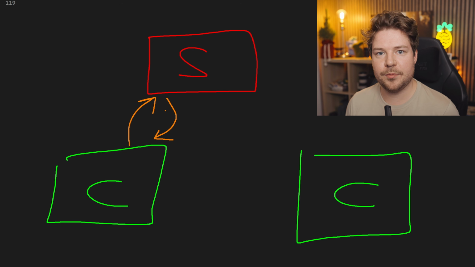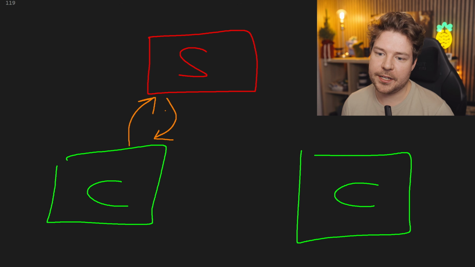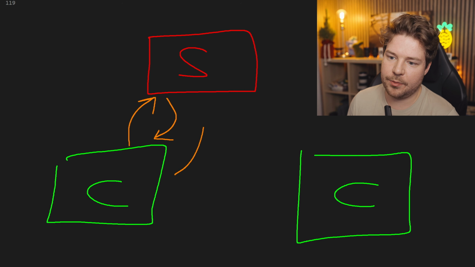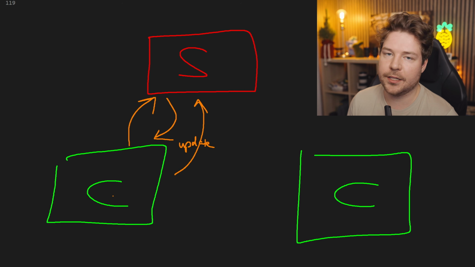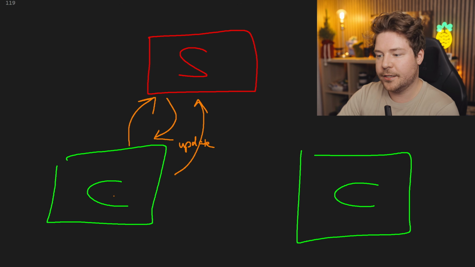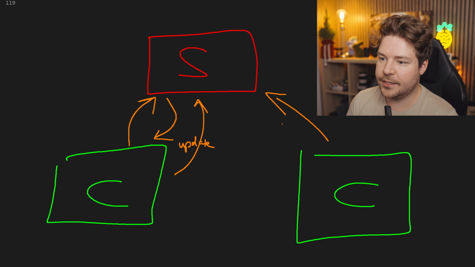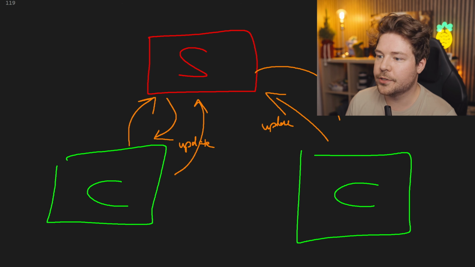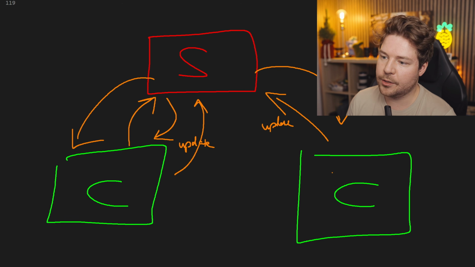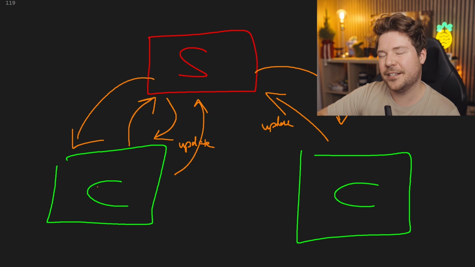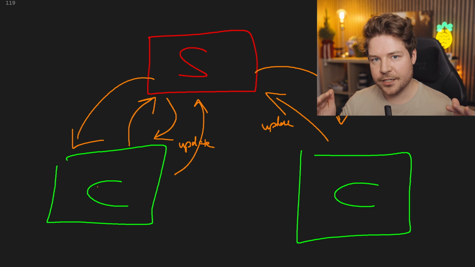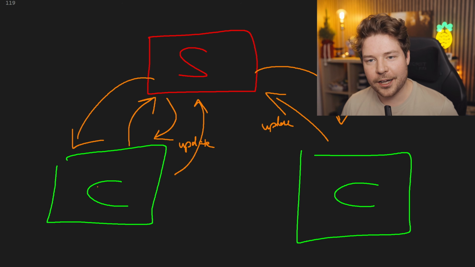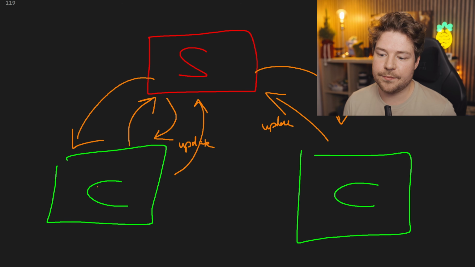And then once this connection has been established, at a certain frequency, we now need to send updates to the server. So we have to be like, basically, what is our position? What are we doing? What is the player, who is this client, trying to do inside this scene, inside this game world? And that obviously has to happen from all of these clients. And then depending on what they do, that might need to also go down into the clients. So in other words, if this client moves, then obviously this client needs to update that client's position. It gets kind of messy, but this is where you need to make sure that you have a good server and client architecture that can handle all of these messages, basically.